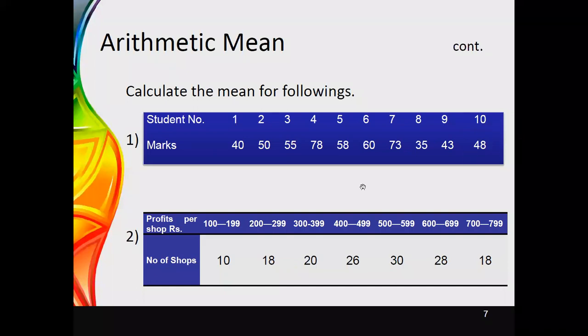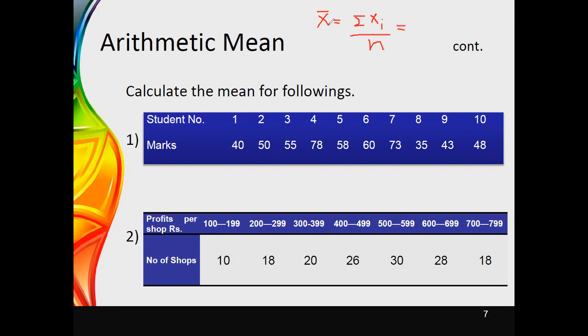If I ask you to calculate the mean value for this set of data, we can do it as the summation of xi values divided by n. First of all, we need to get the summation of these data.